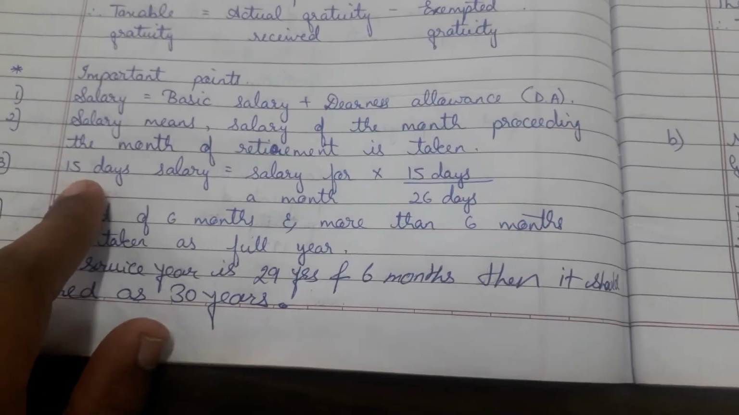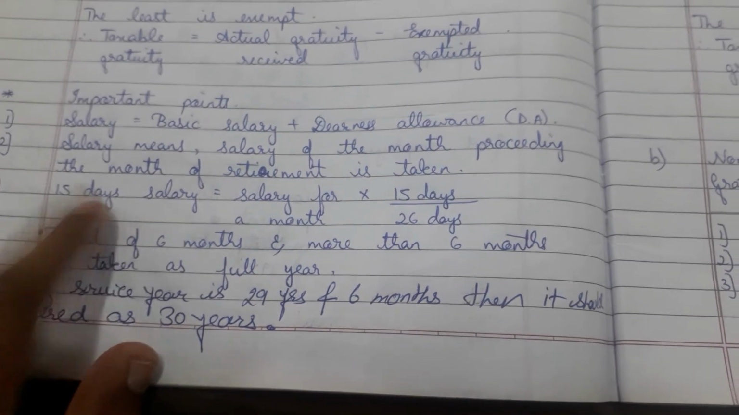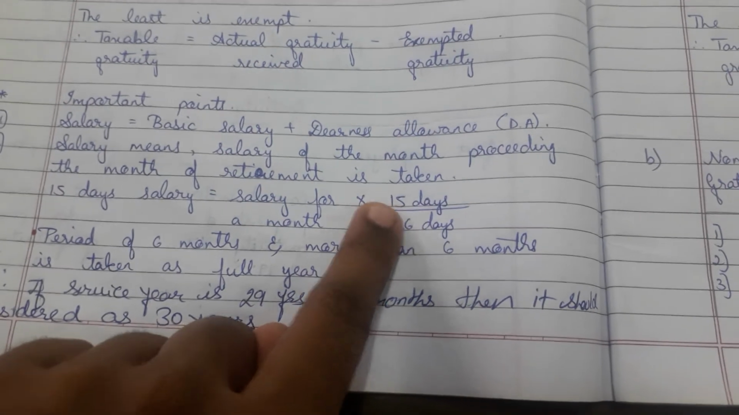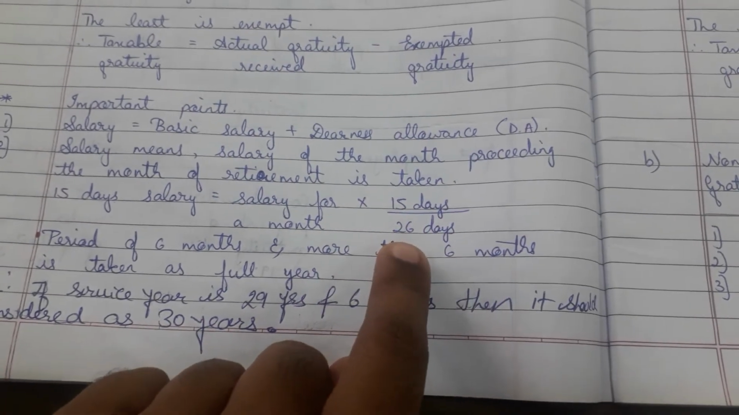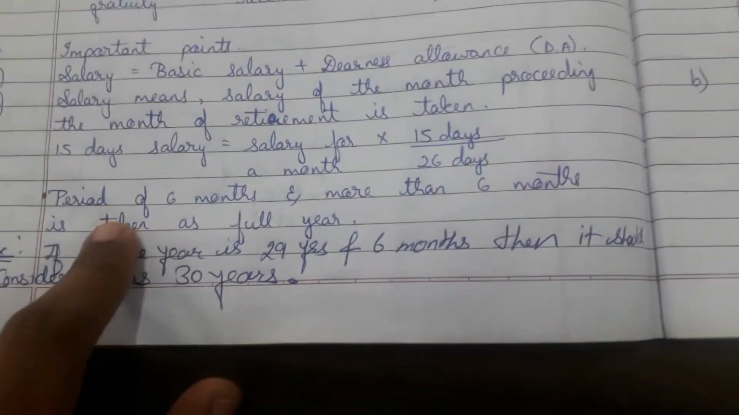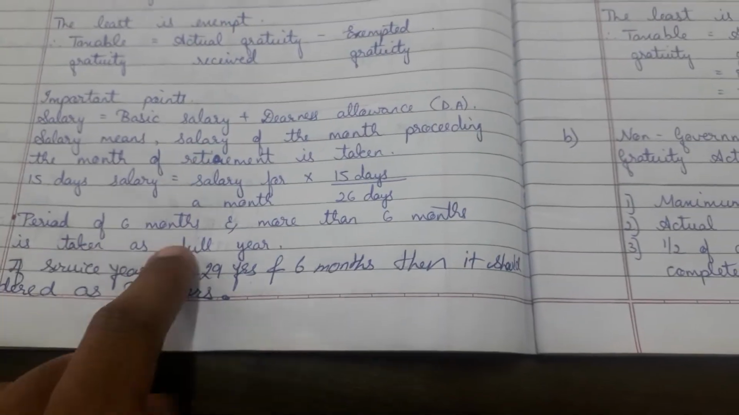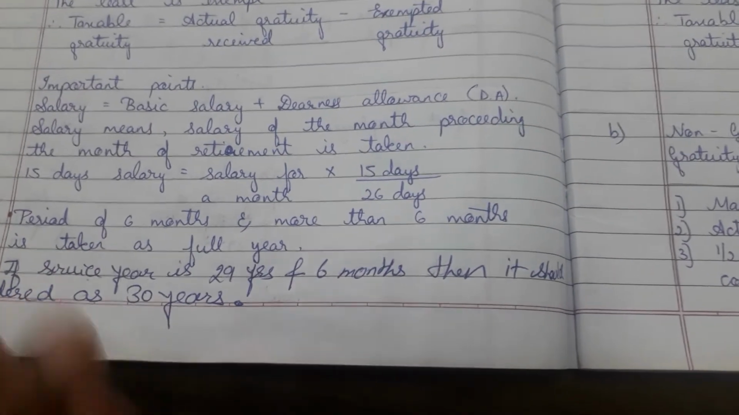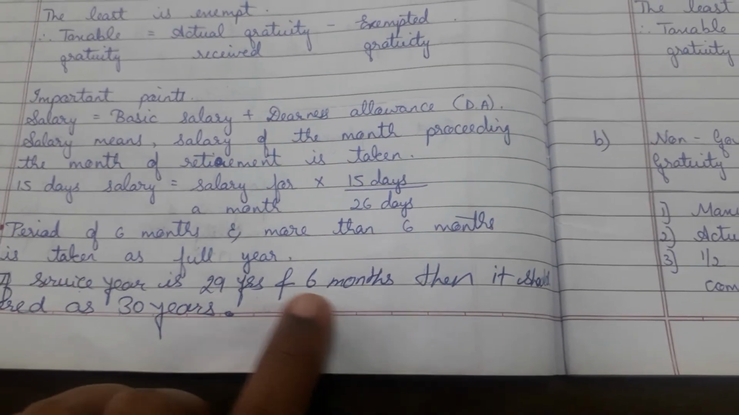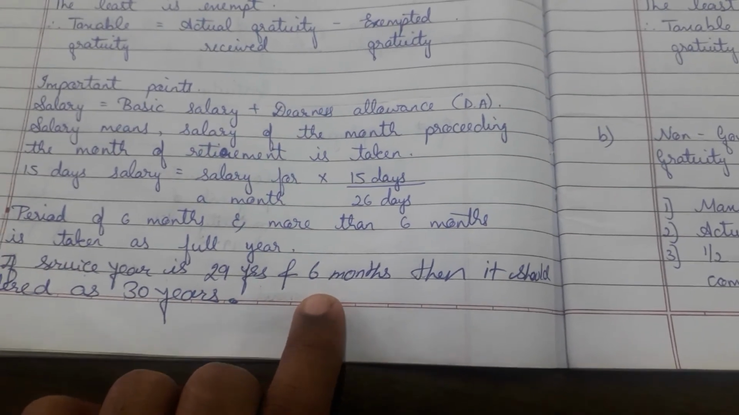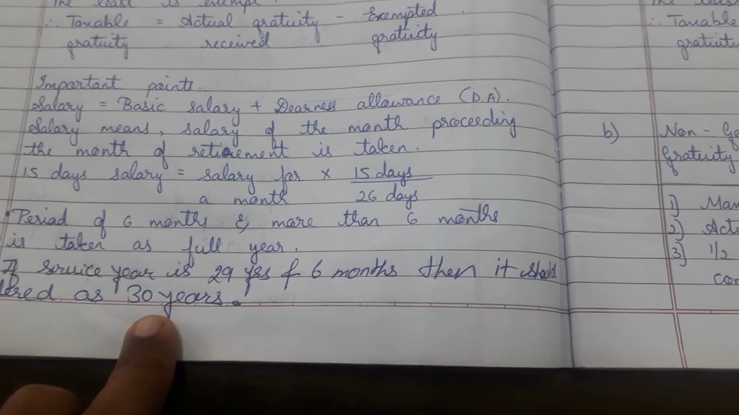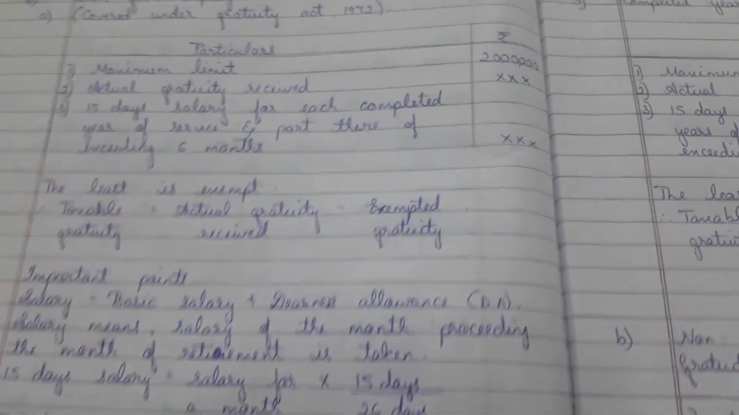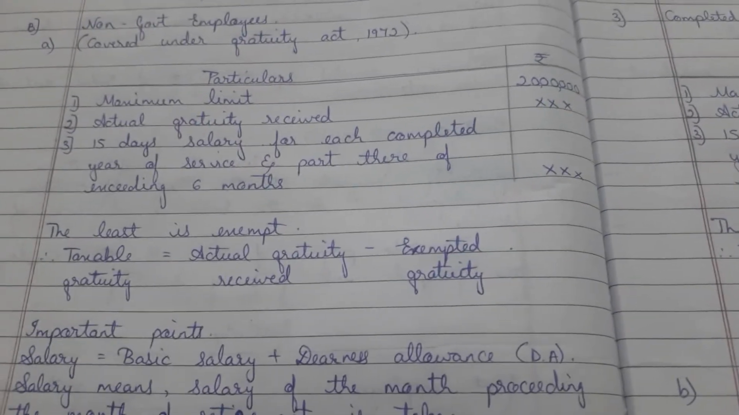Now how to calculate this 15 days salary? What I have told you, 15 days salary will be calculated as salary for a month into 15 days divided by 26 days, excluding 4 Sundays. The next one: a period of 6 months or more than 6 months is taken as a full year. For example, if it is 29 years and 6 months, then we have to consider it as 30 years. This is how we calculate gratuity for a non-government employee.